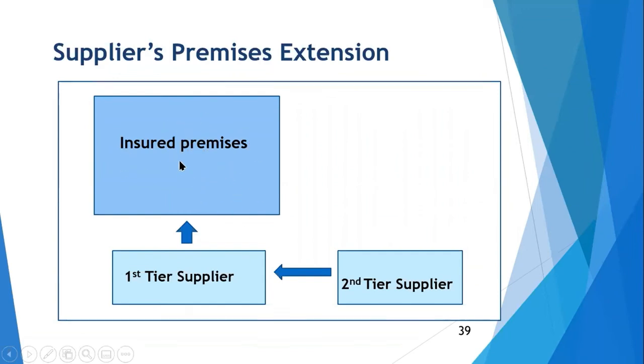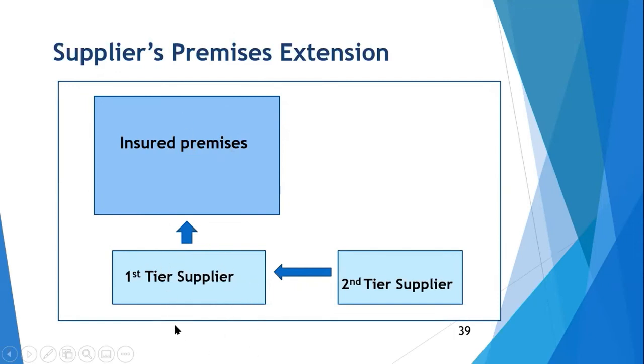Although there is no damage to the plant and machinery in insured premises, still BI can be paid. Why? Because there is damage to the first year supplier. And this BI is restricted only to the first year supplier. If there is damage here, then again no BI is payable. So second tier supplier is not covered. First tier supplier, that means direct supplier.